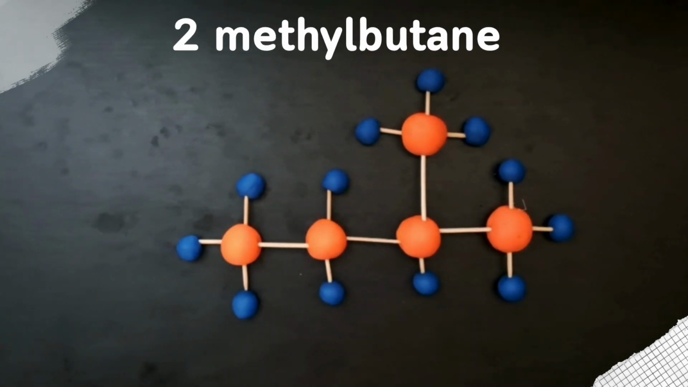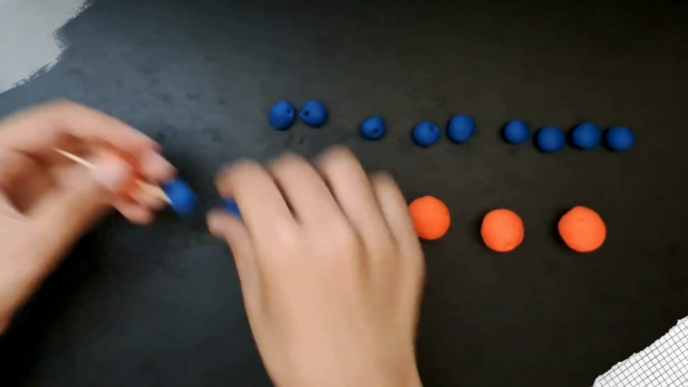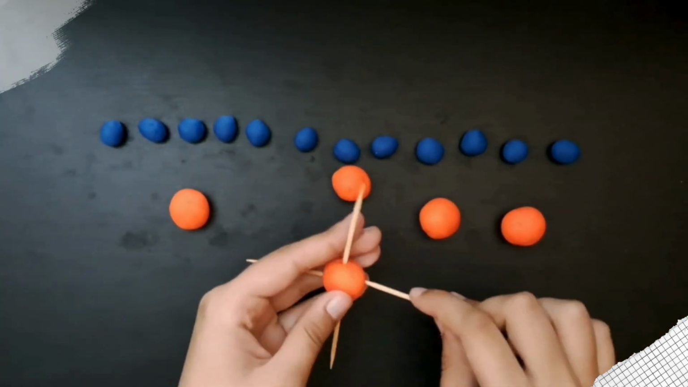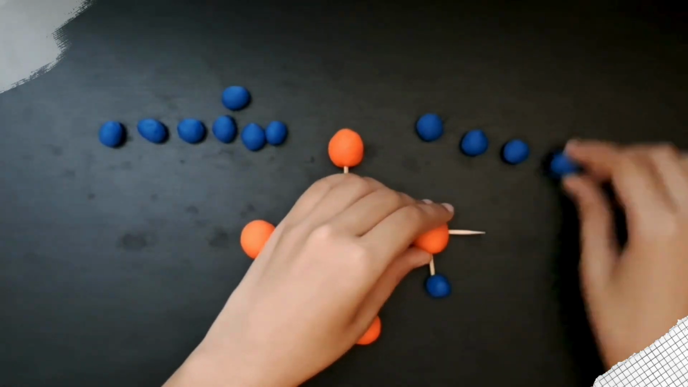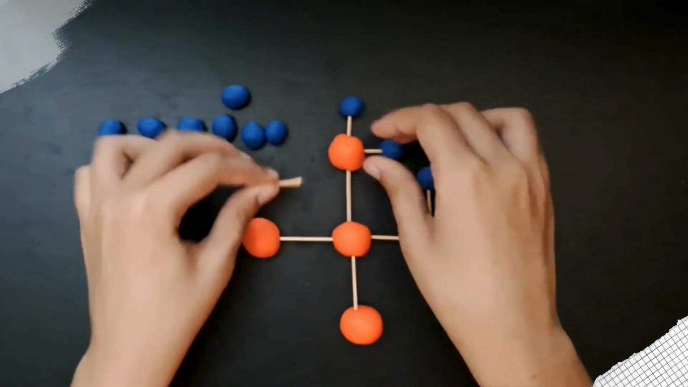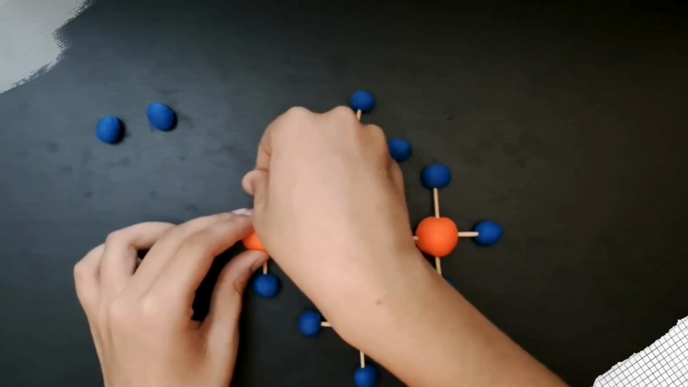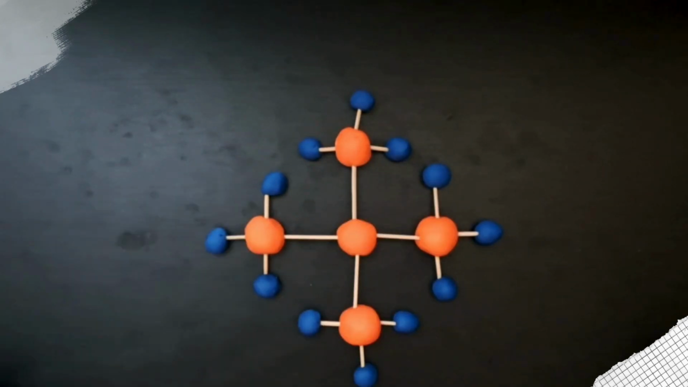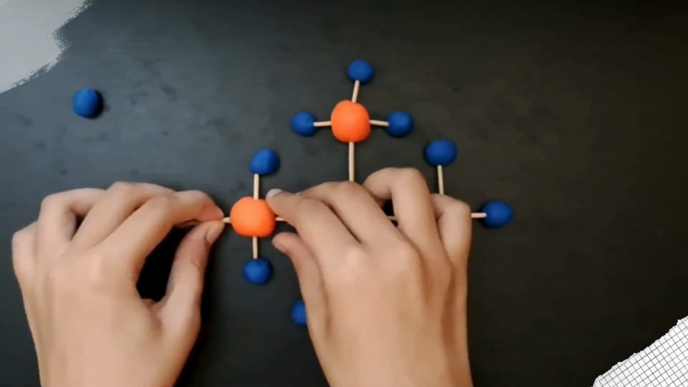2-Methylbutane has a 4-carbon chain with a methyl group attached to the second carbon atom. 2,2-Dimethylpropane has a central carbon atom bonded to 4 methyl groups. It has the most branched structure.